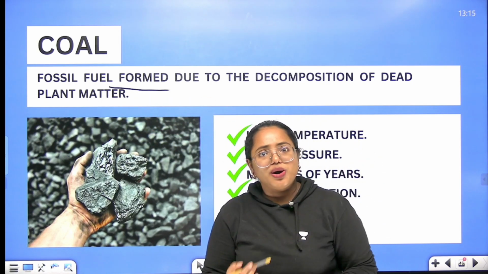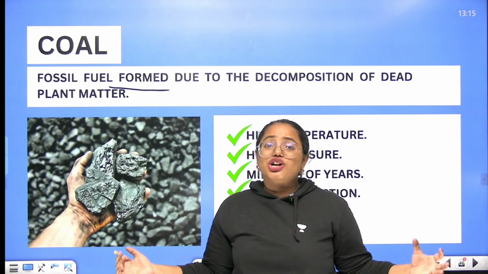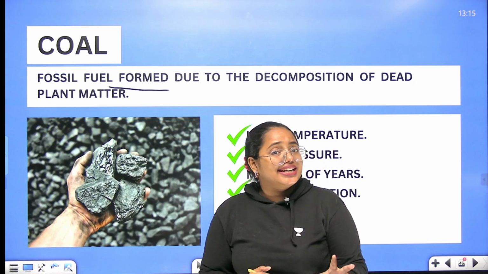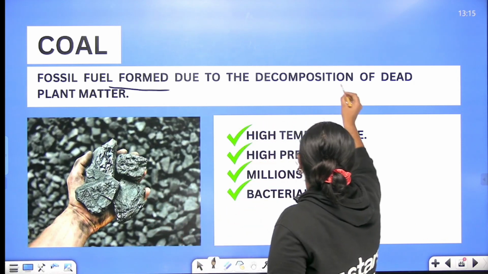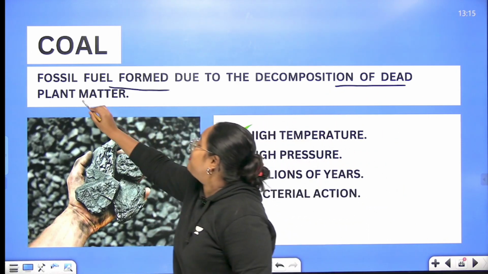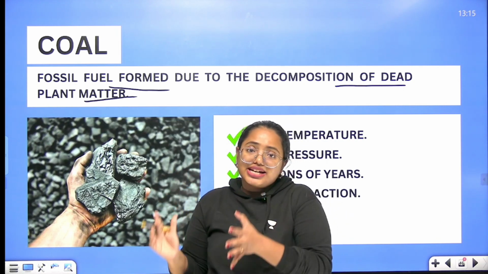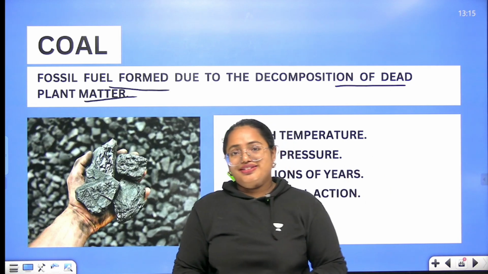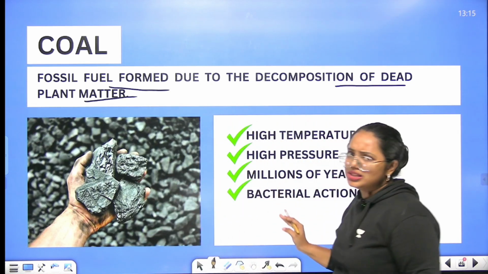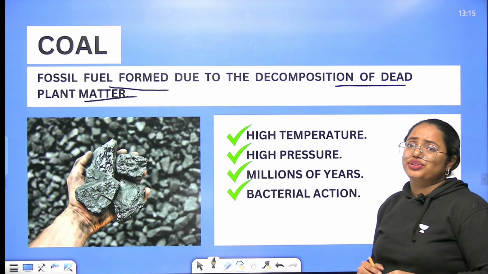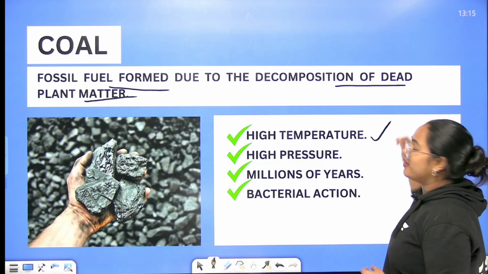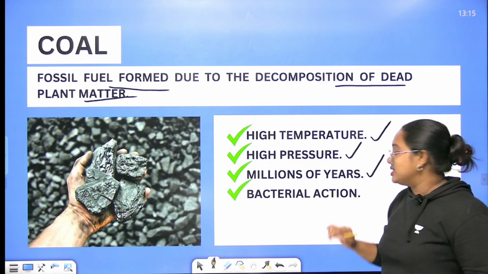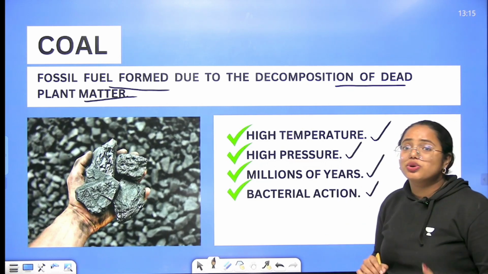But how is it formed? It's due to the decomposition of plant matter. Please understand it. It is basically formed due to the decomposition of dead plant matter. Okay, it's exclusively from dead plant matter. Got it? And what about this? These are the basic conditions required for the formation of coal: high temperature, high pressure, millions of years needed, and bacterial oxygen is also required.